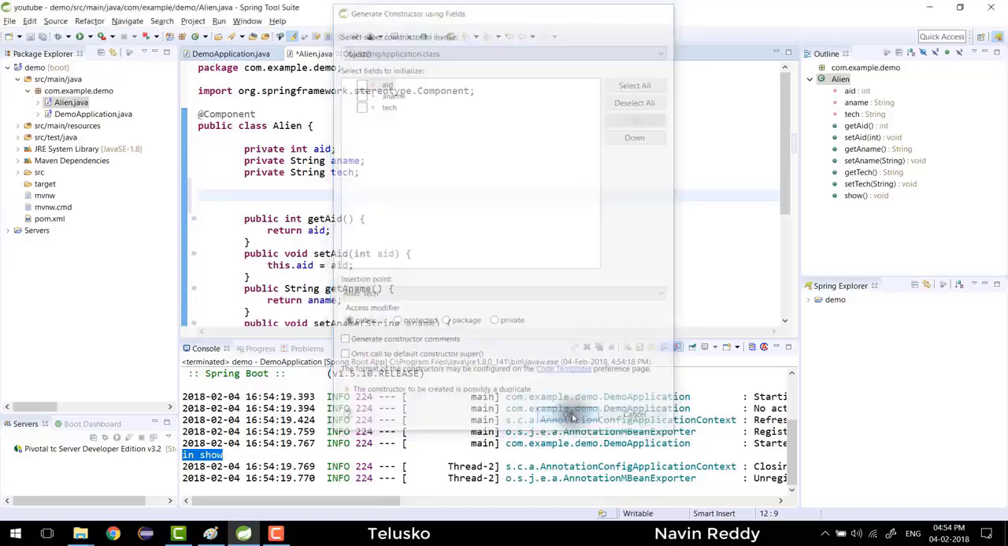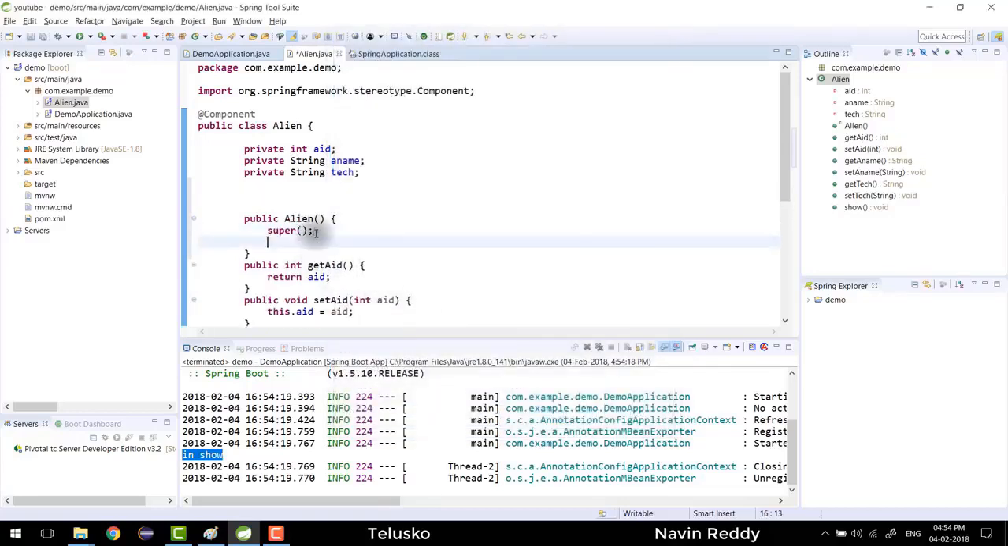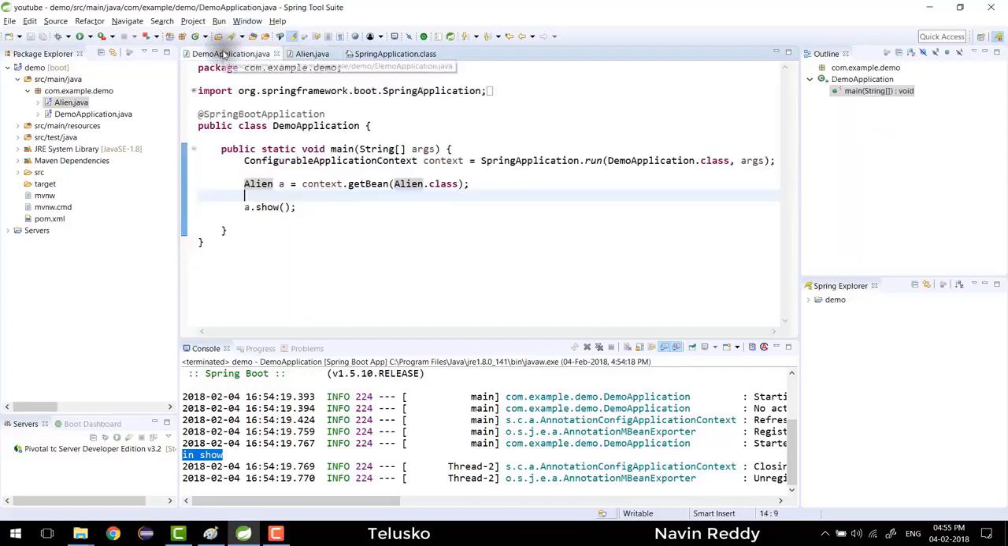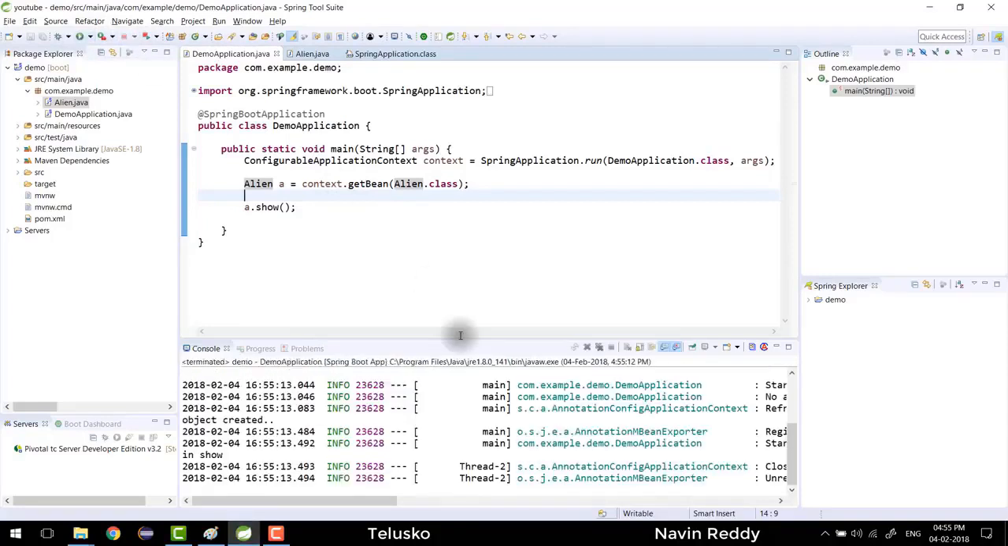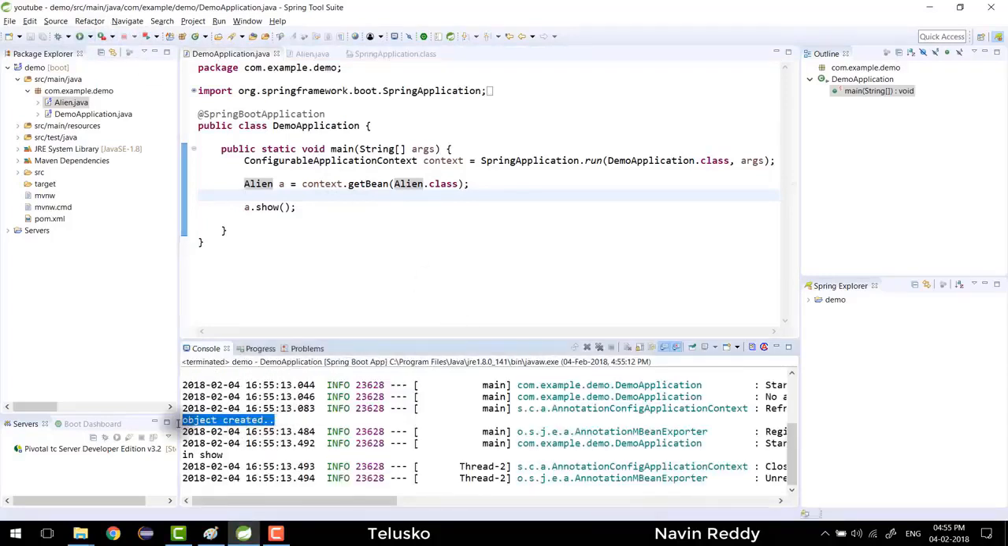I just want a simple constructor which will print something, which will have super. Doesn't matter even if you have super there. I would say object created. That's what I want. So the moment I go back, now how many times should it print object created? Only once, right? Because we are using this object only once. Let's run this code as a Spring Boot and you can see it says object created only once.